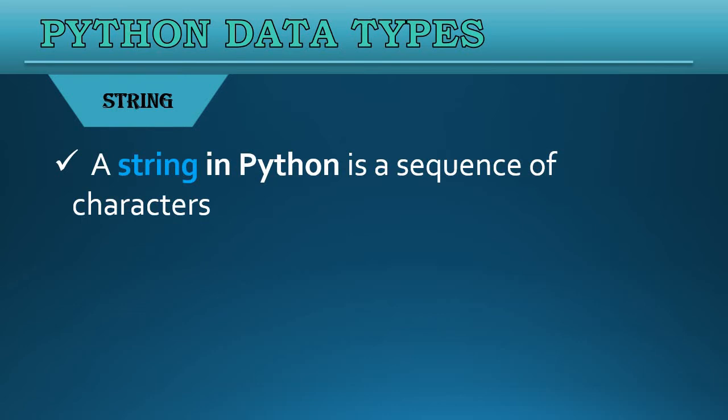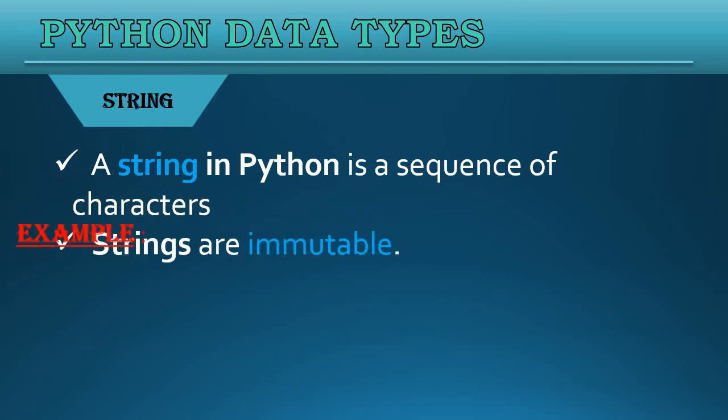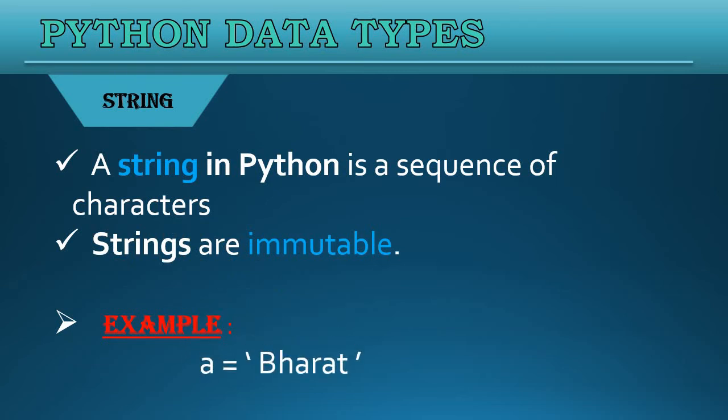Now see how to write a string. a equals to 'Bharat'. I have written this Bharat in a single quote. You can see that I have written a quote before B and after T also. So the important thing to remember here is we always write strings in a single quote or a double quote that I have defined below that. We can also write strings in double quotes. Both single quotes and double quotes are acceptable in Python. Now, a string has many operations. So we will learn these operations in our upcoming sessions.